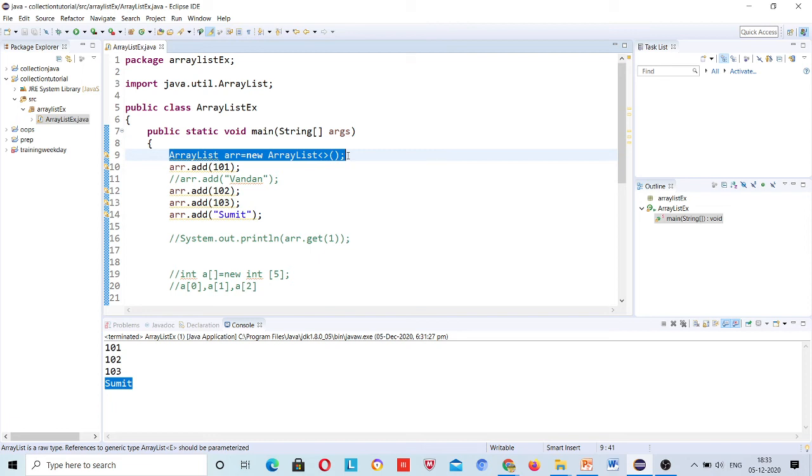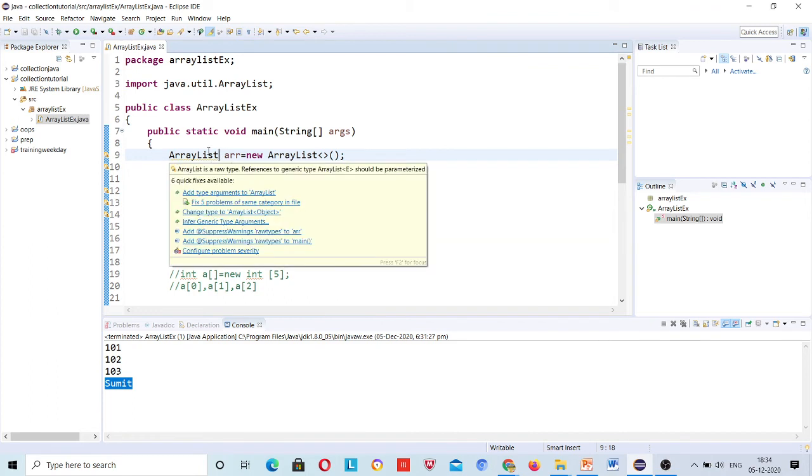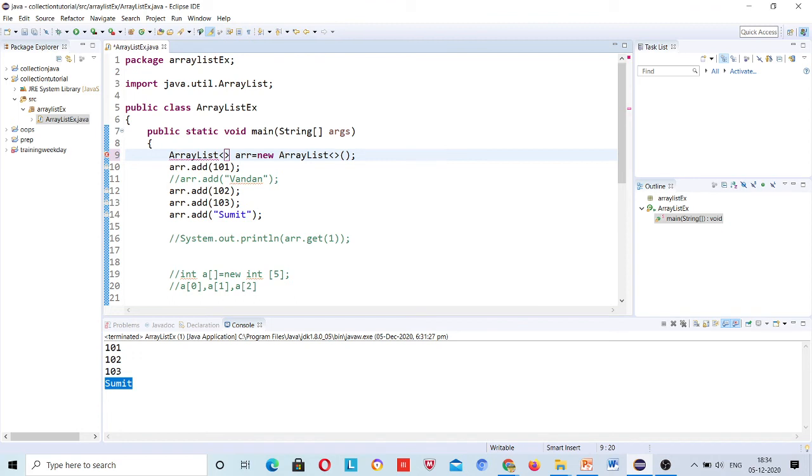But in that case you should validate that only integer values are allowed here, because mobile numbers will not be in the form of a string. If a string is there, that means the defect was in your form and someone filled in a string just to make nonsense. So here you need to declare integer.